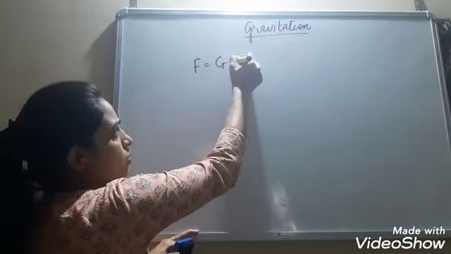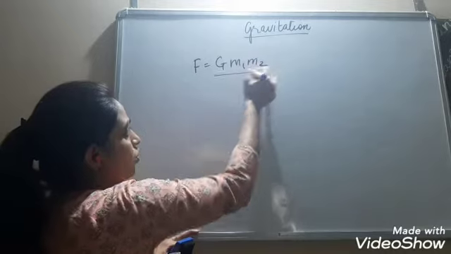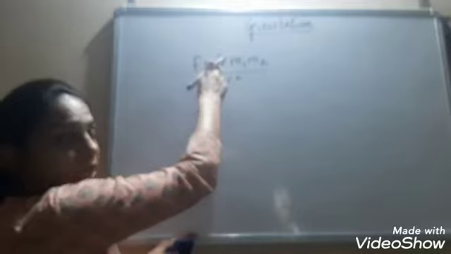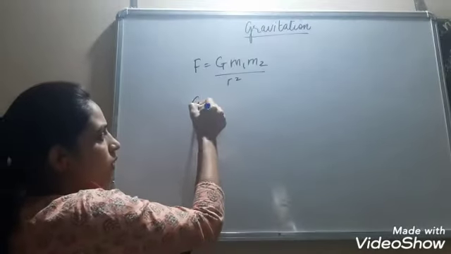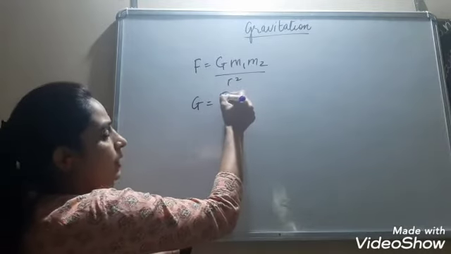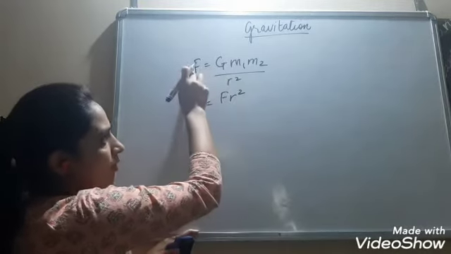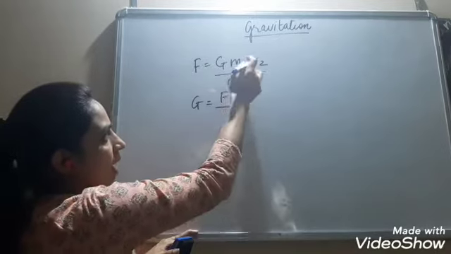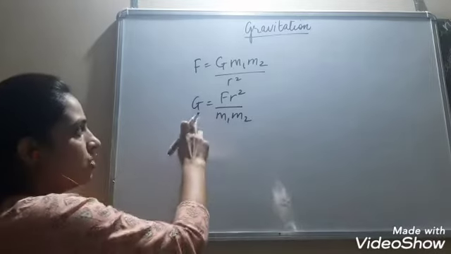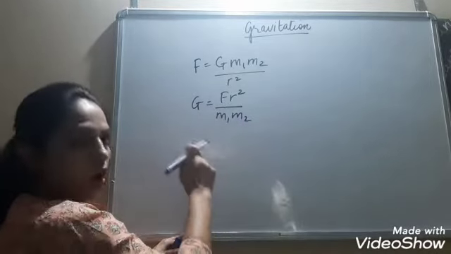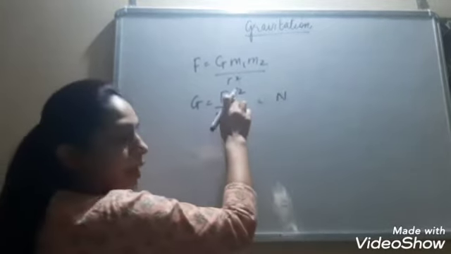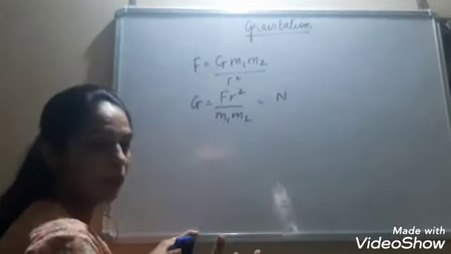Since F is equal to G m1 m2 by r square, if we want to know the unit of G, then take all the other things on the opposite side. So F will be multiplied by r square, and m1 m2 will come down. Now G has the units of all these. The unit of force is Newton.